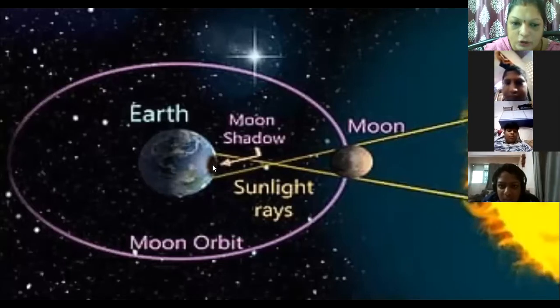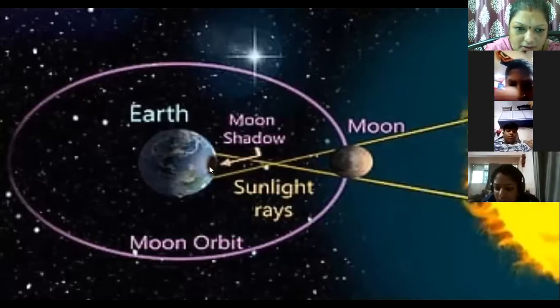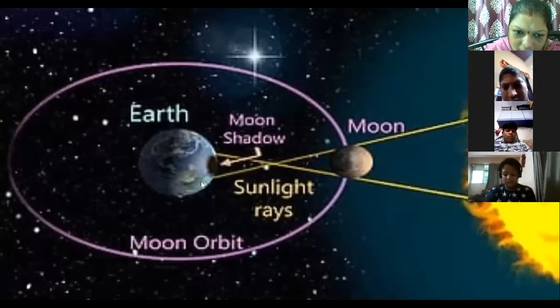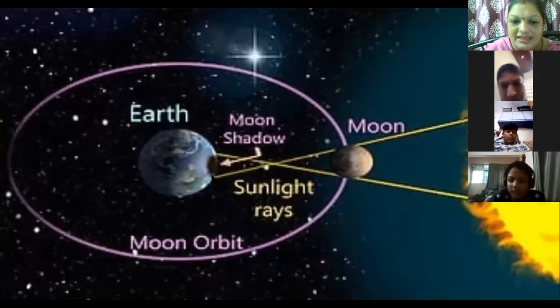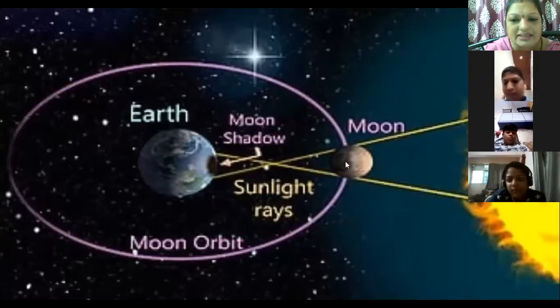Again, I'll repeat, total means you can see the full dark part, which is the dark shadow of the moon cast on the earth. And around this darker part, it will be a fainter, lighter part. So we can see the total and partial solar eclipse only when the moon is in the perigee position.